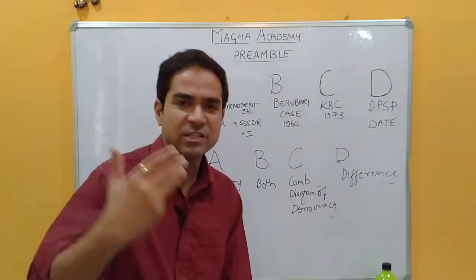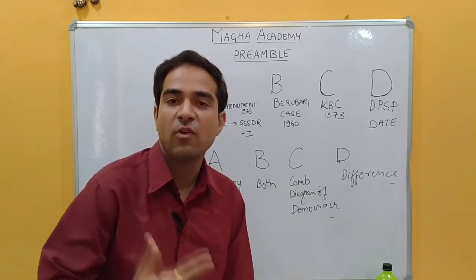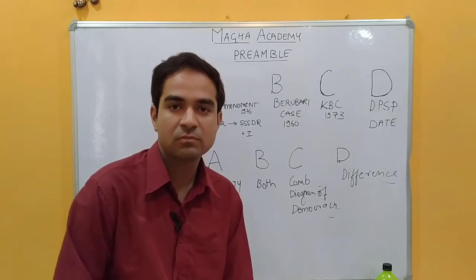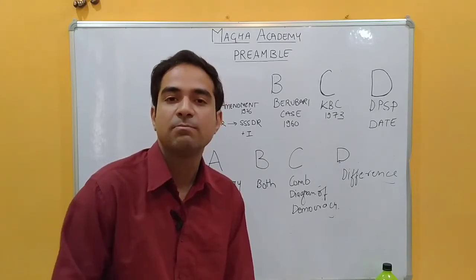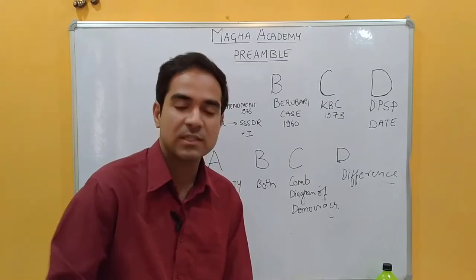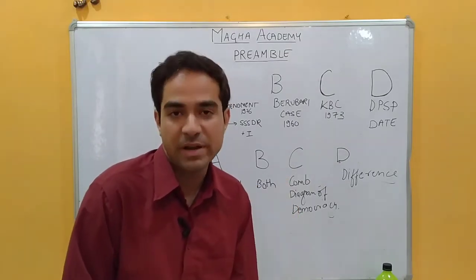This code is very simple: A, B, C, D. A stands for 42nd Amendment, which is the only amendment in the preamble. Second is Berubari case, and third is Kesavananda Bharati case. These two cases are related to the importance. They set the importance of the preamble.